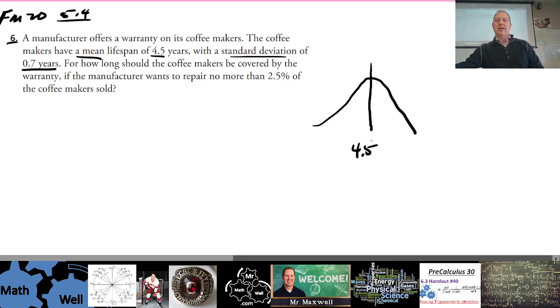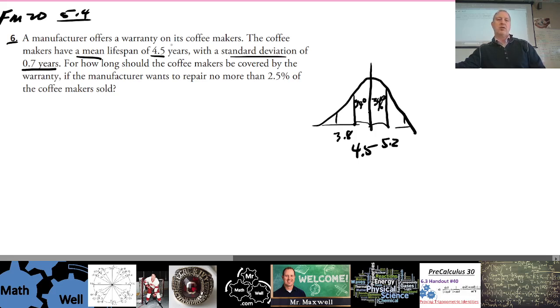So that means that if you add 0.7 to this, which would be 5.2, okay, 5.2, that represents from here to here 34% of the data, right, of the coffee makers. Minus that, 0.7 is 3.8, and so that's another 34%. Now, we could figure out Z-scores and figure out where the percentages lie here, right?